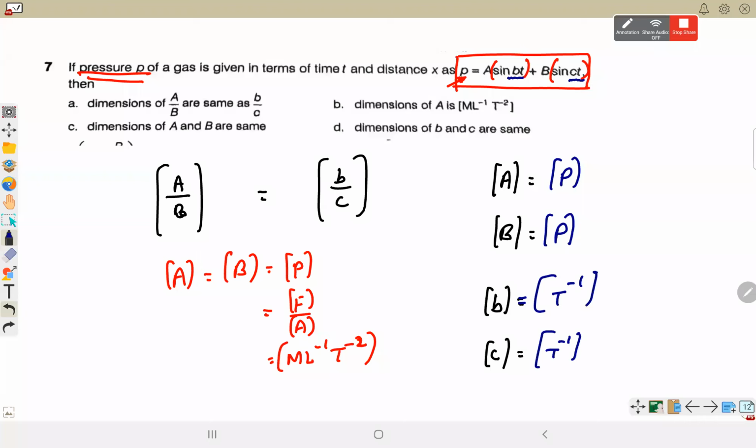B by C is also dimensionless, A by B is also dimensionless, so they both must be of same dimension, M0, L0, and T. So option A is correct. Dimension of A is ML minus 1, T minus 2, correct? Dimension of A and B is also same. Dimension of B and C is also same. So all are correct. Good. So next question.